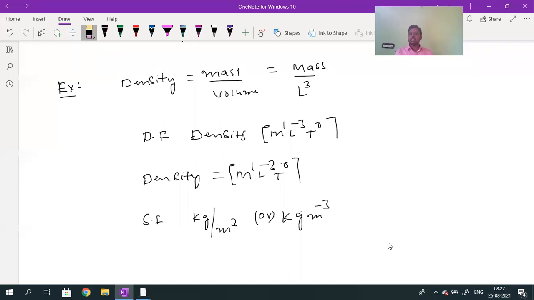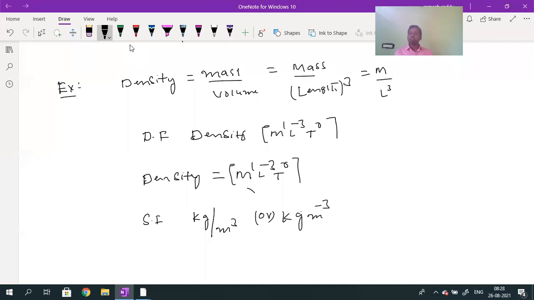Volume is length into breadth into height, so I can write it as length whole cube. Mass is represented by the symbol capital M, length value by L cube. Finally, the dimensional formula is given by M power 1, L power minus 3, and T power 0. Is it okay now?